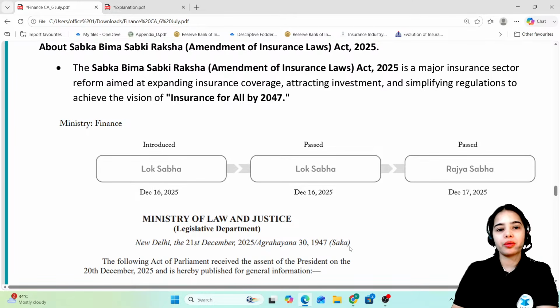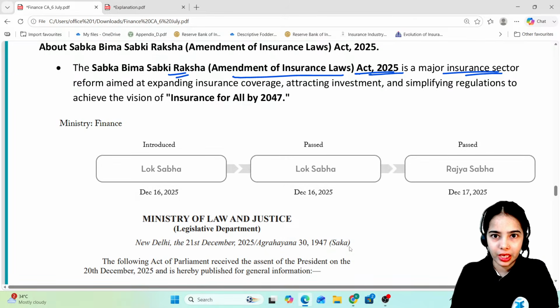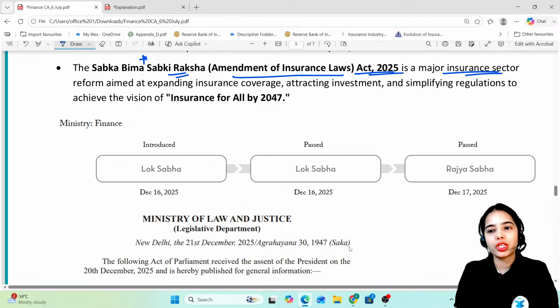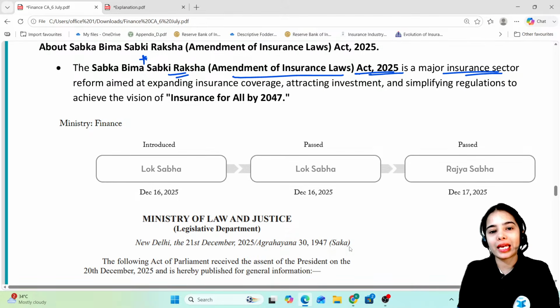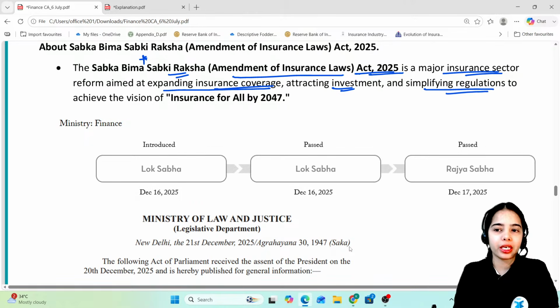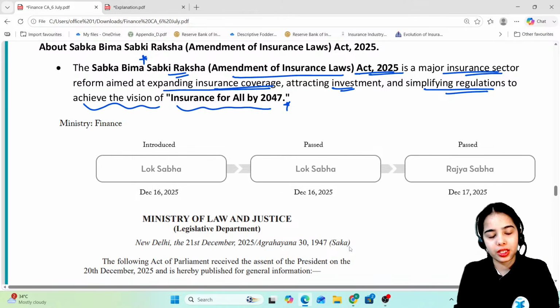First of all, the Sabka Bima Sabki Raksha Amendment of Insurance Laws Act 2025. This is a major insurance sector reform. That's why it was mentioned in the Financial Stability Report also. So Sabka Bima Sabki Raksha is a major insurance sector reform aimed at expanding insurance coverage, attracting investment and simplifying regulations to achieve the vision of insurance for all by 2047.